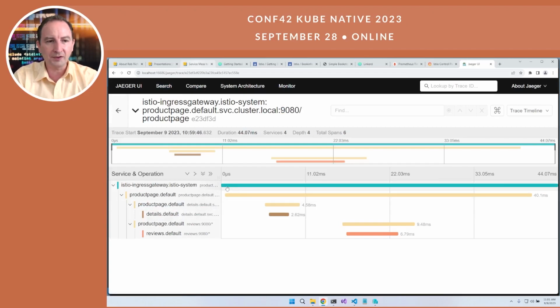We can see the request came into the Istio ingress gateway. It was forwarded off to the product page microservice. The product page microservice called the details page, and it ran for this long. It also called the product reviews service. Now we can see the details service didn't run very long, but the reviews service ran a little bit longer. And the product page did a whole lot of processing after that. So if we were to optimize this system, working on the details page is probably not going to optimize our use case. Now it's great to be able to then dig into each of those things and understand those distributed traces so that we have context across our system.